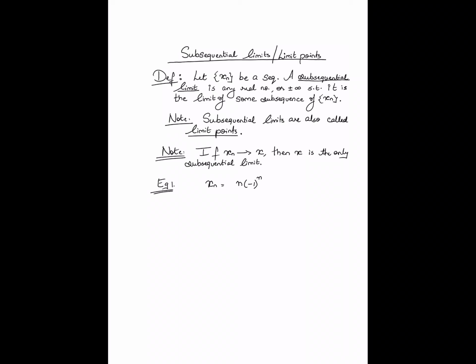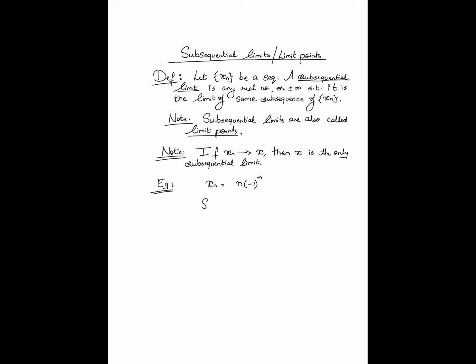For all the even entries, where n is even, this sequence is growing monotonically and linearly off to plus infinity. For all odd valued n, the sequence is decreasing monotonically and linearly off to minus infinity.